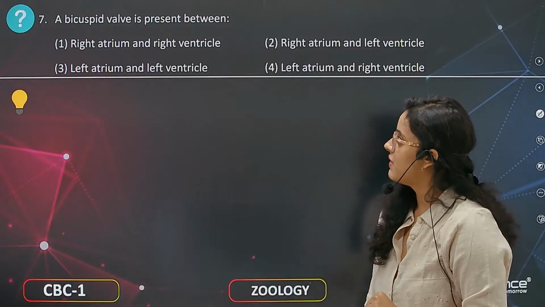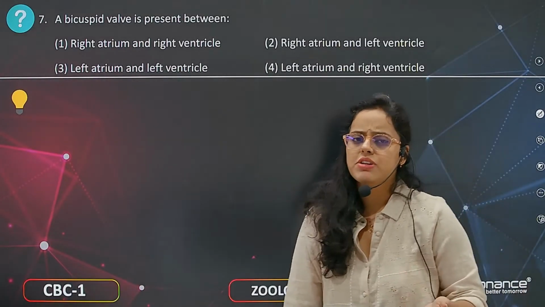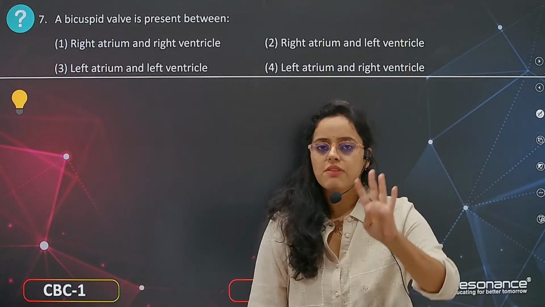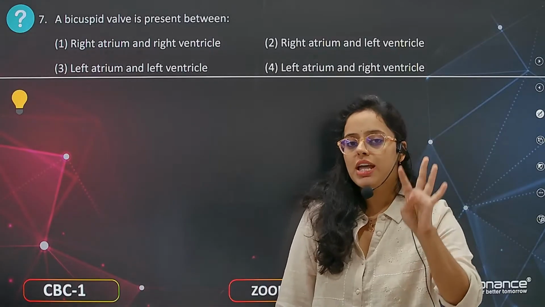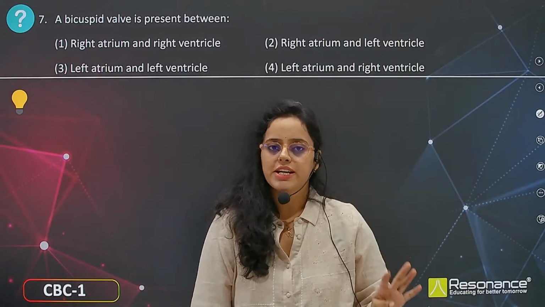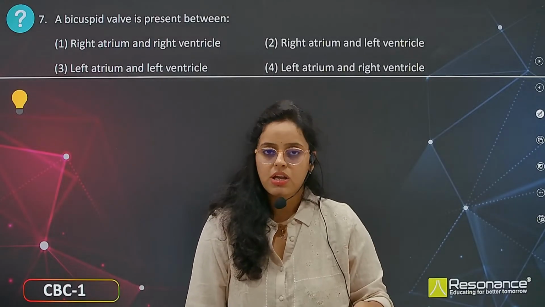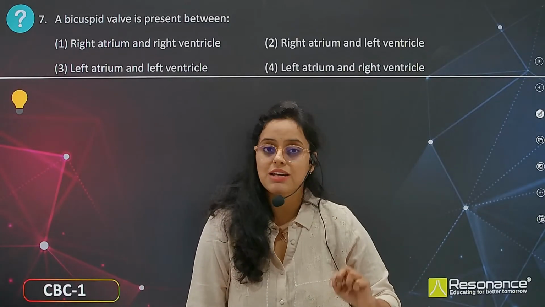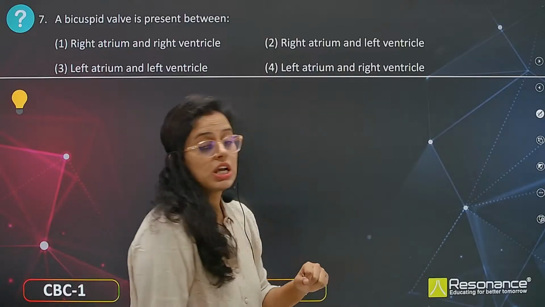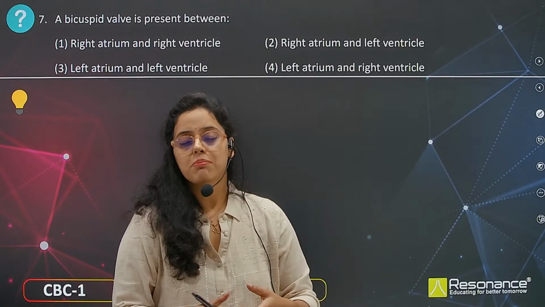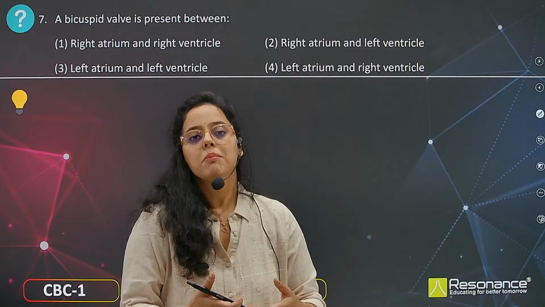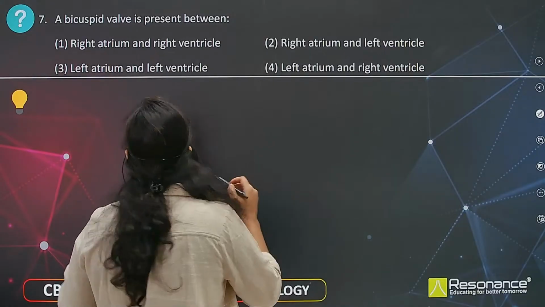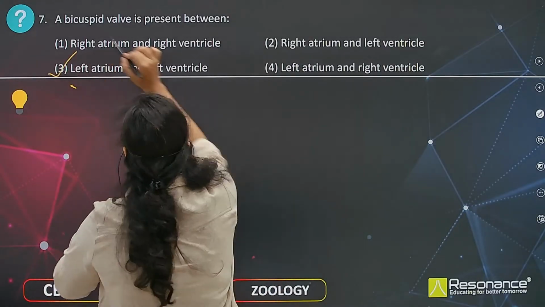The bicuspid valve is present between, we have discussed this already, right atrium and right ventricle, or right atrium and left ventricle. We have discussed about 4 valves, right? The valve that is present between right atrium and right ventricle is tricuspid valve, and the valve that is present between left atrium and left ventricle is bicuspid valve or mitral valve, which stops the backflow of blood from left ventricle to auricle or atrium. So here the answer is going to be the left atrium to left ventricle, which means third is the answer.